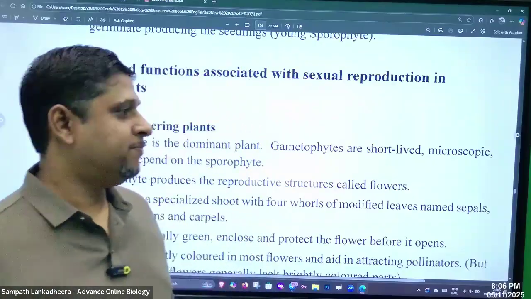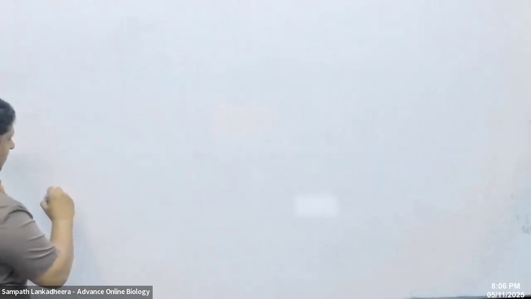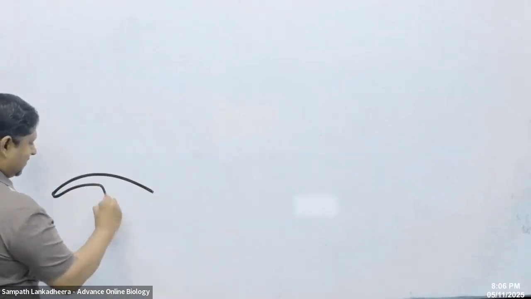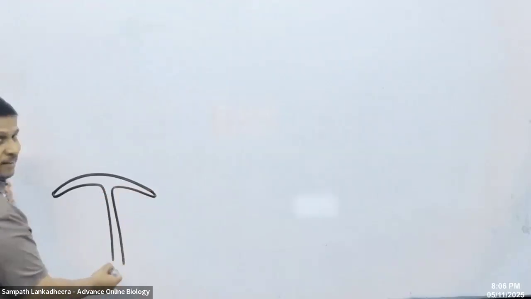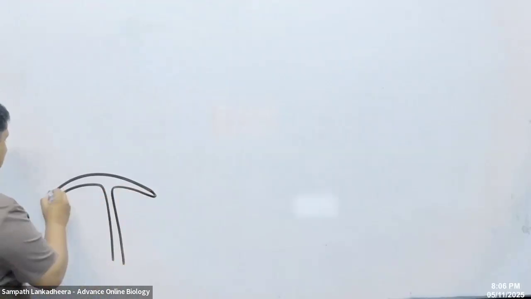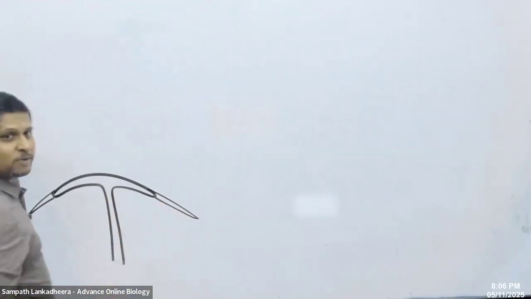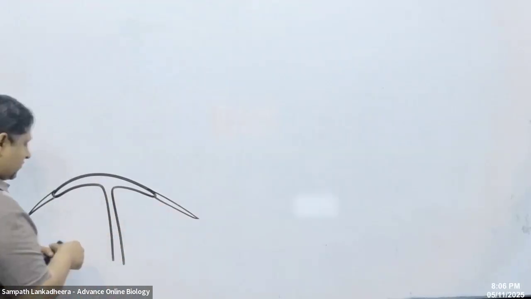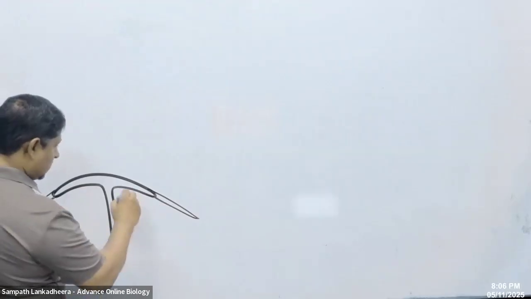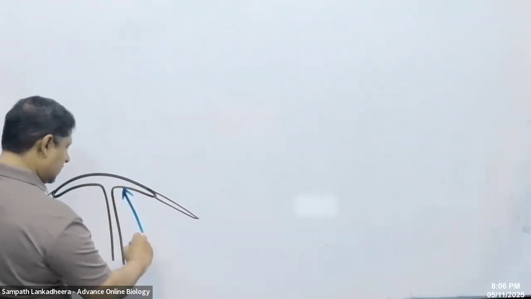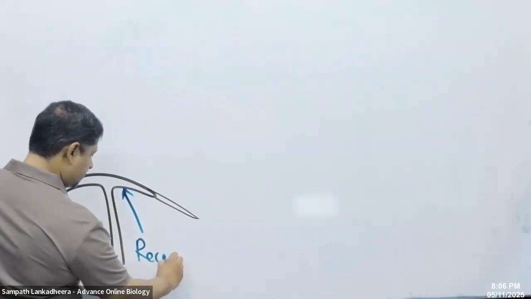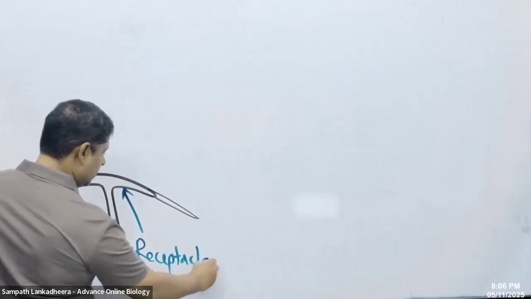Right, look at this. Flower formation. So this is the flower. You can name these parts. What is this part, people? Can someone tell me what that part is? You learned this. This is not the first time you're learning it. What do you call that? Receptacle, the receptacle.